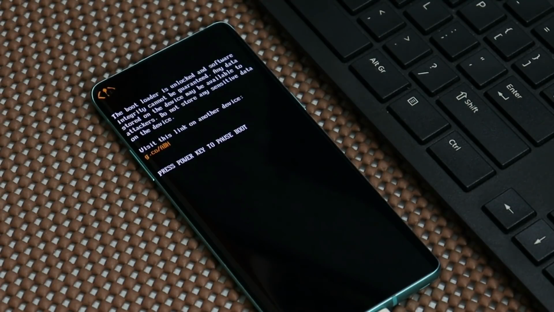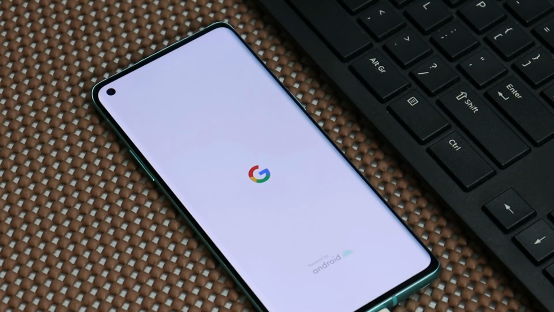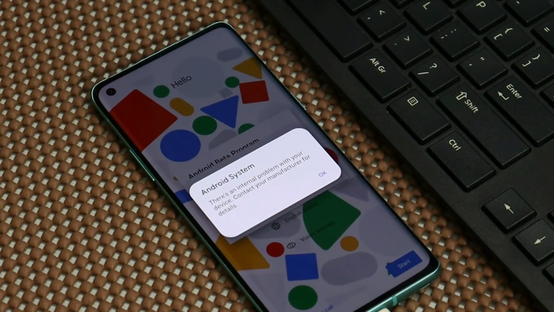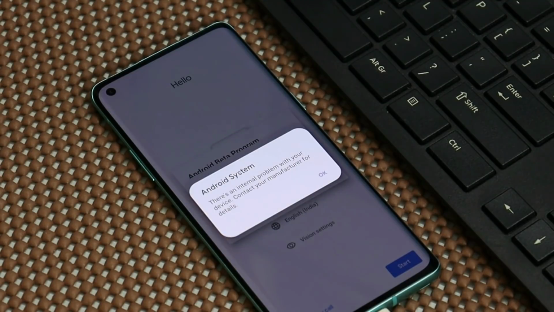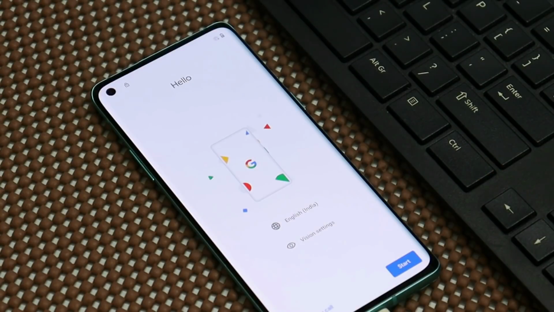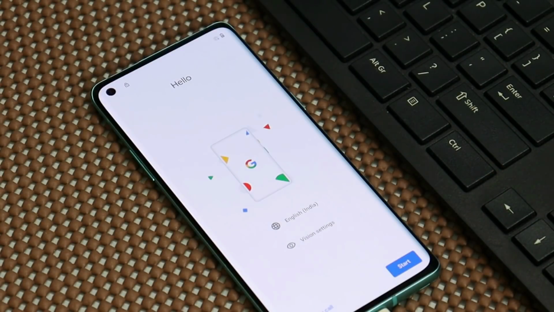Now our device will boot into the system. We have the boot animation, and boot up will hardly take 3 to 4 seconds. And there we go, our device has been successfully booted up with Android 12 Beta 2. Now you can complete the initial setup and ignore this message. So guys, this way you can install Android 12 Beta 2 on your OnePlus 8 series.